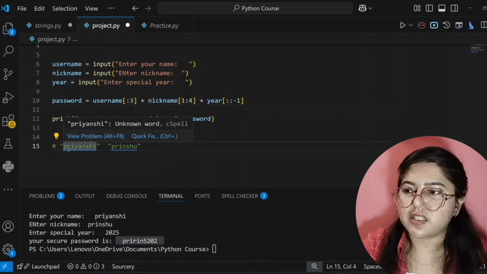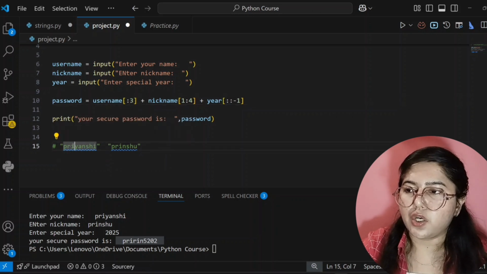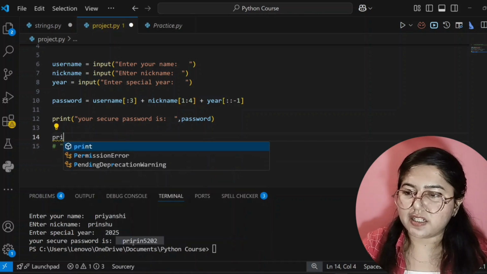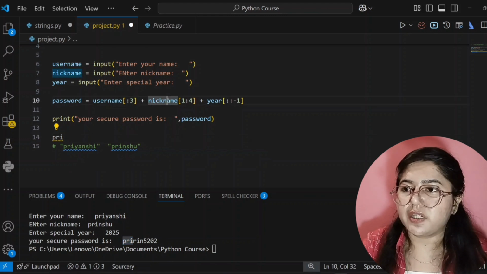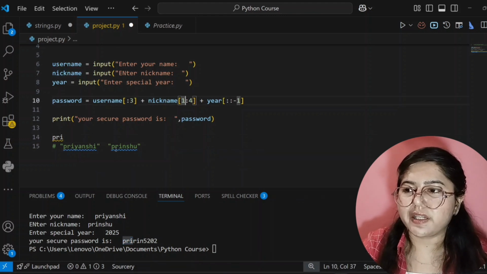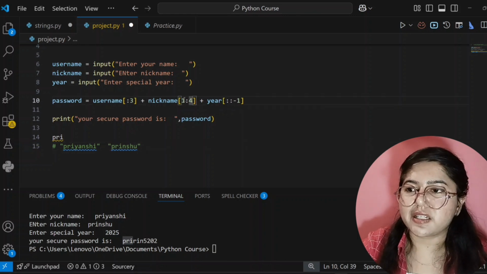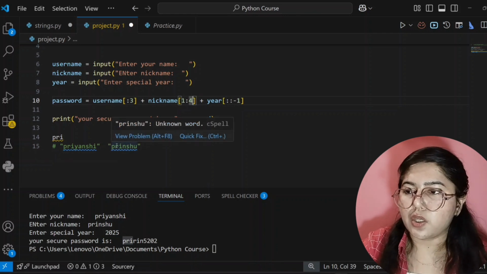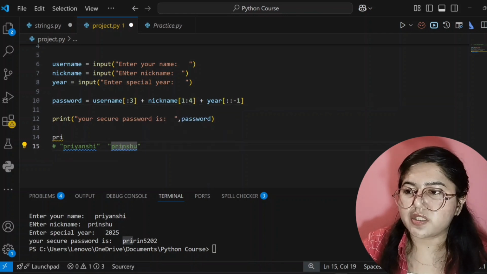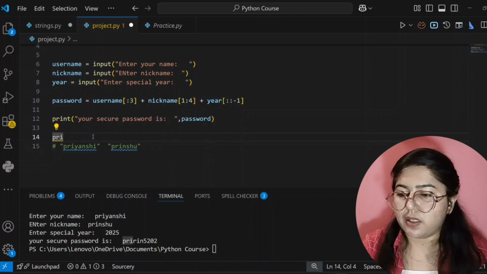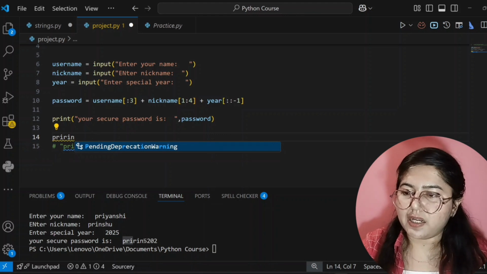So this is 0 index, this is 1 index, and this is 2 index. So it will take till PRI. So see here, it is taking PRI. That's what it's showing here. Then for the nickname, you start taking from 1 index, not from 0. So 1 index is this R. Till 4 index means, I have already told you, the end index minus 1. So till 3 it is taking from 1 to 3. So 1 is this R, 2 is this, 3 is this. So it will take R, I, and N, and that is what it is showing here.